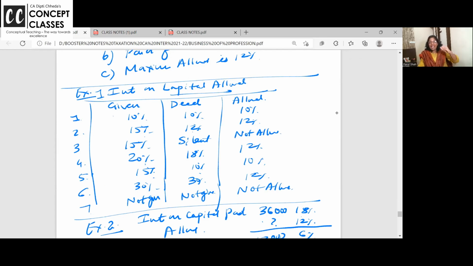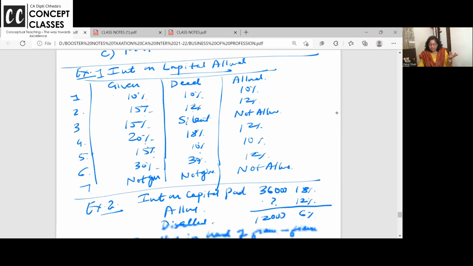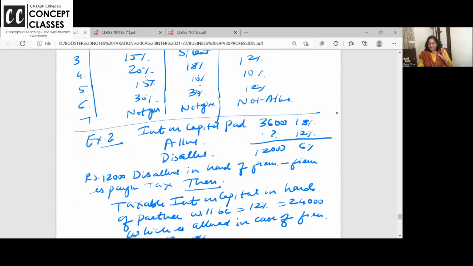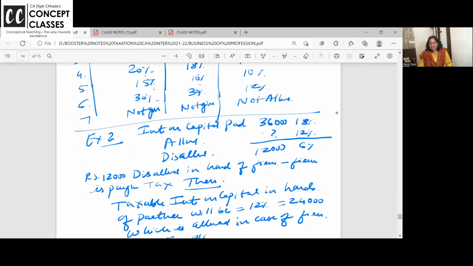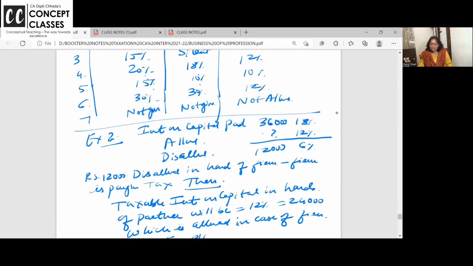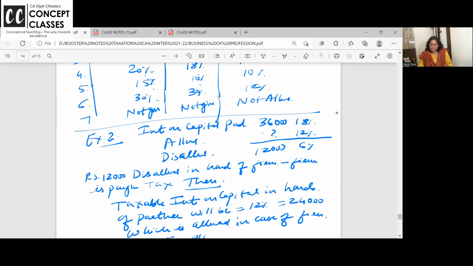30% you have given and 30% is mentioned in the deed also. Still, how much will be allowed? 12%. Nothing you have given, I've just added this, and nothing is mentioned in the deed, then how much is allowed? Nothing, right? So interest on capital is like 36,000. Nice example, pay attention. At 18% you have given 36,000. How much is allowed? 12%. How much is disallowed? 6%.